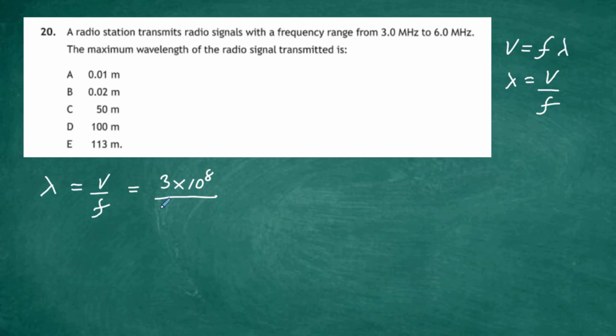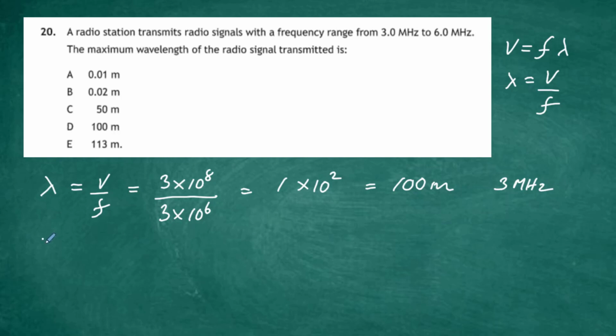Now 3 megahertz is 3 times 10 to the power 6. So if we do that in our calculators, we get 1 times 10 to the power 2, which is really the same as 100 meters. So take a note of that. That's the 3 megahertz frequency, giving you a wavelength of 100 meters.